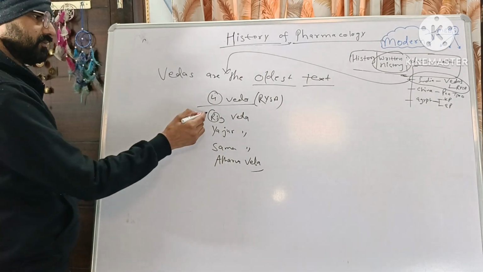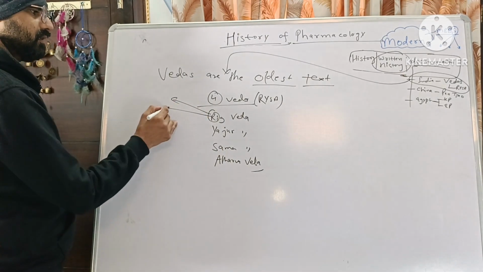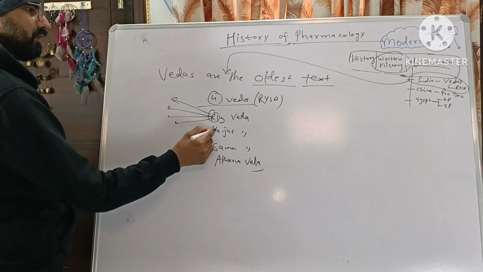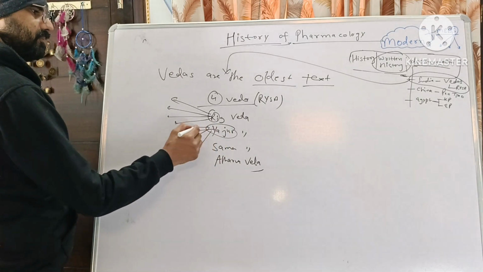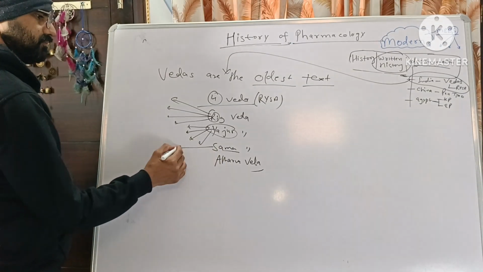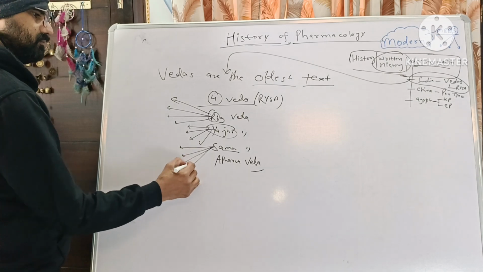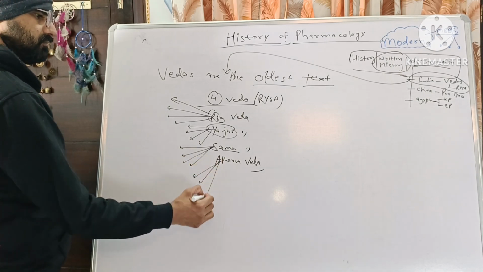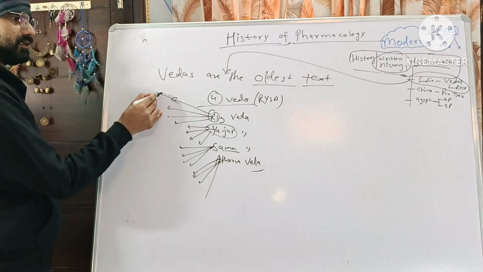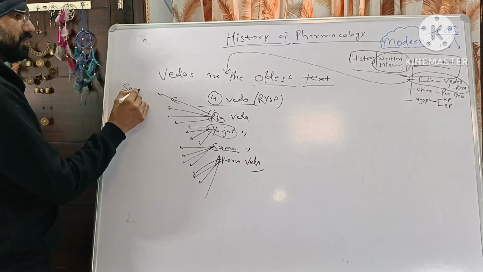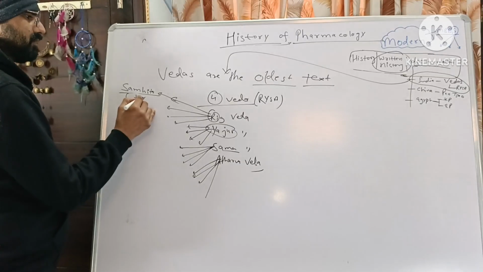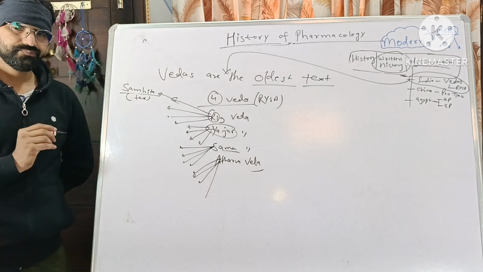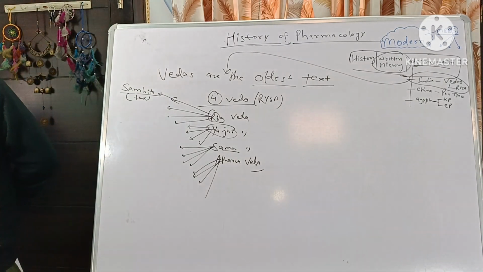These four Vedas are again divided, and each has four components. The components are known as Samhita, that is the text.